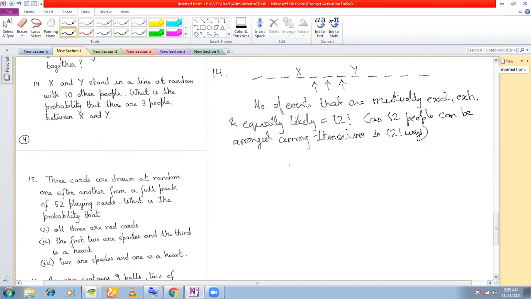Now, first of all, 3 people are there between x and y. Total number of people is how many? Apart from x and y, there are 10 people, right? So from among these 10 people, we have to select 3 people that are always between x and y, right? We will first select and then arrange them, right?